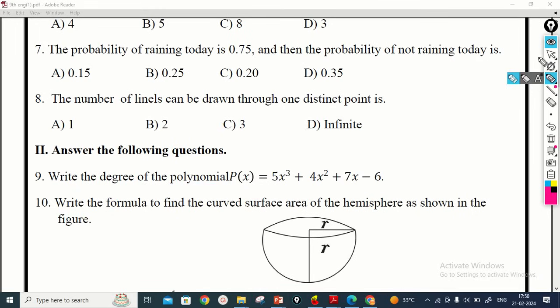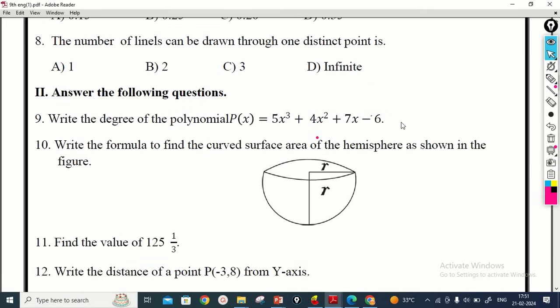Here we have to find out the formula. We have to write the formula for the curved surface area of the hemisphere.